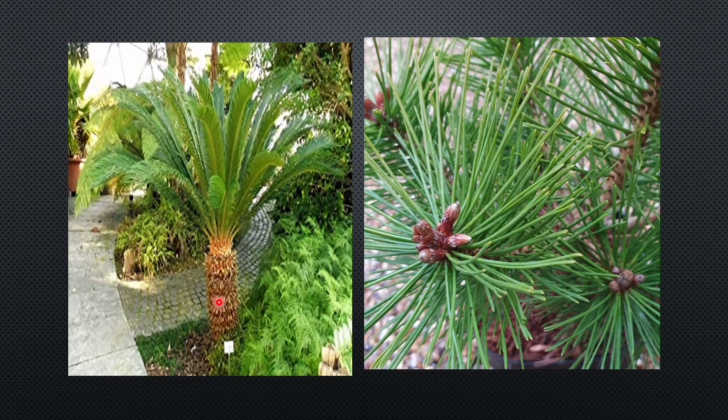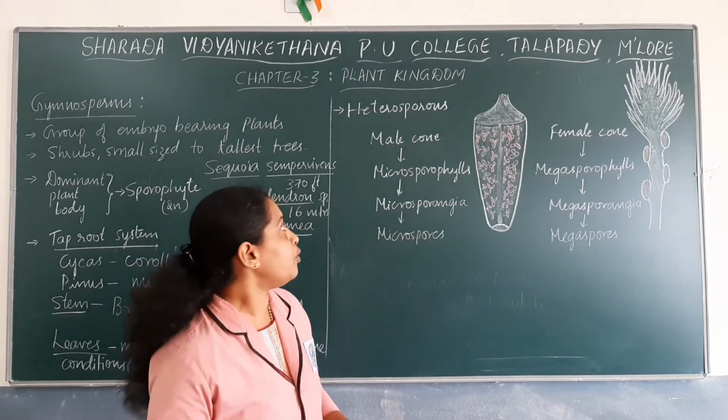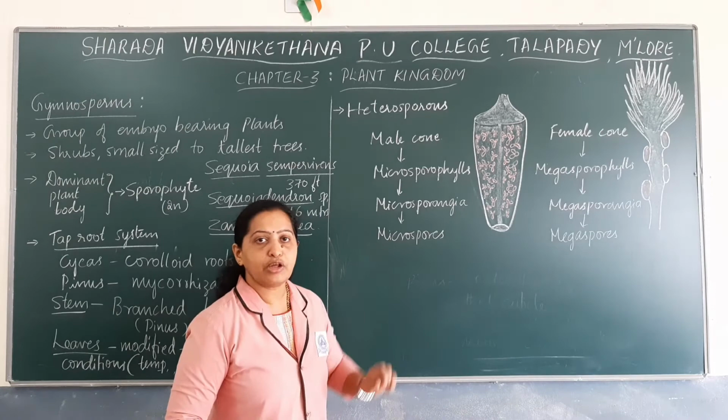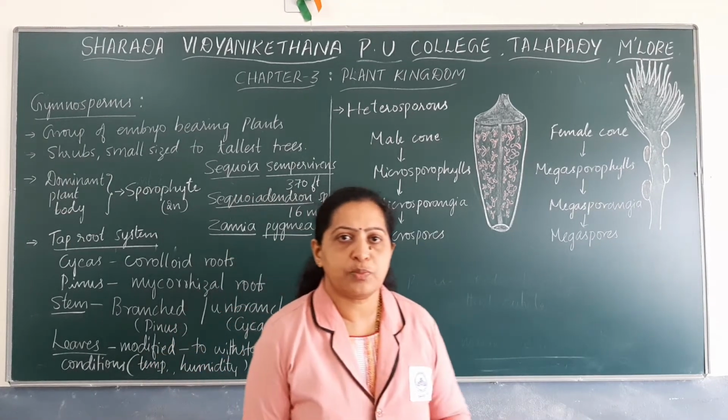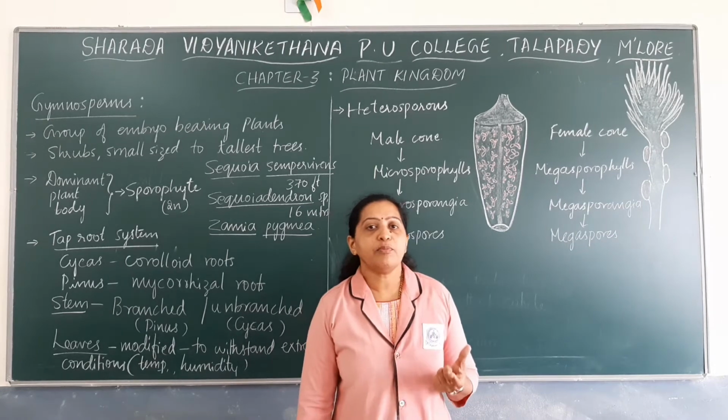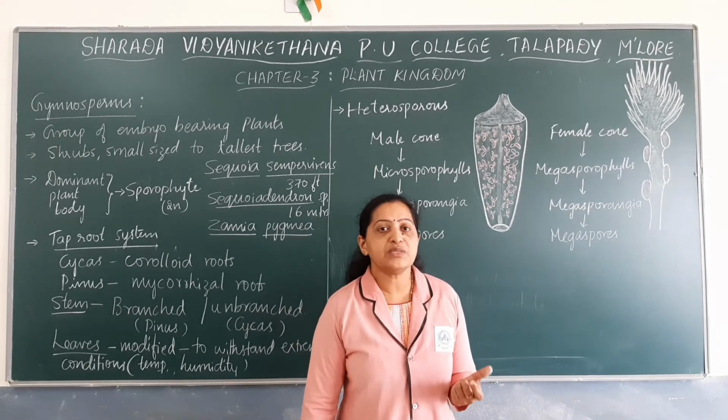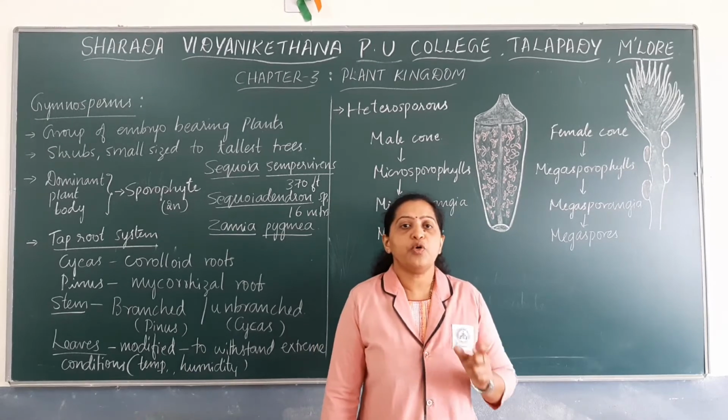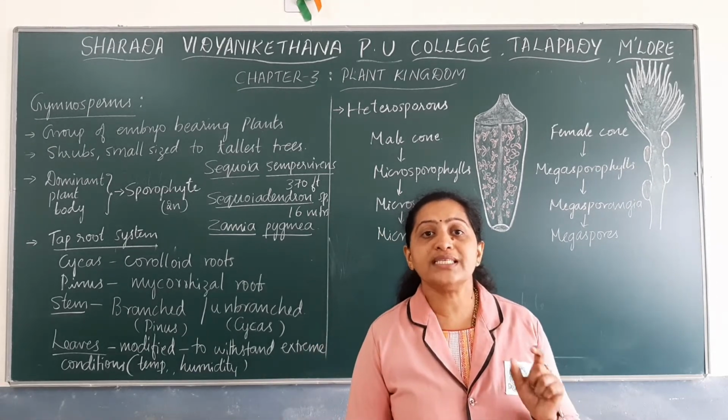So this is a member of gymnosperms called Cycas, which produces an unbranched stem. This is a member of gymnosperms called Pinus, which produces a branched stem. So the stem of gymnosperms may be unbranched or branched. The sporophyte of gymnosperms is heterosporous. So what do we mean by the term heterosporous? Heterosporous indicates the plant produces two different kinds of spores. So the sporophyte of gymnosperms is always heterosporous.